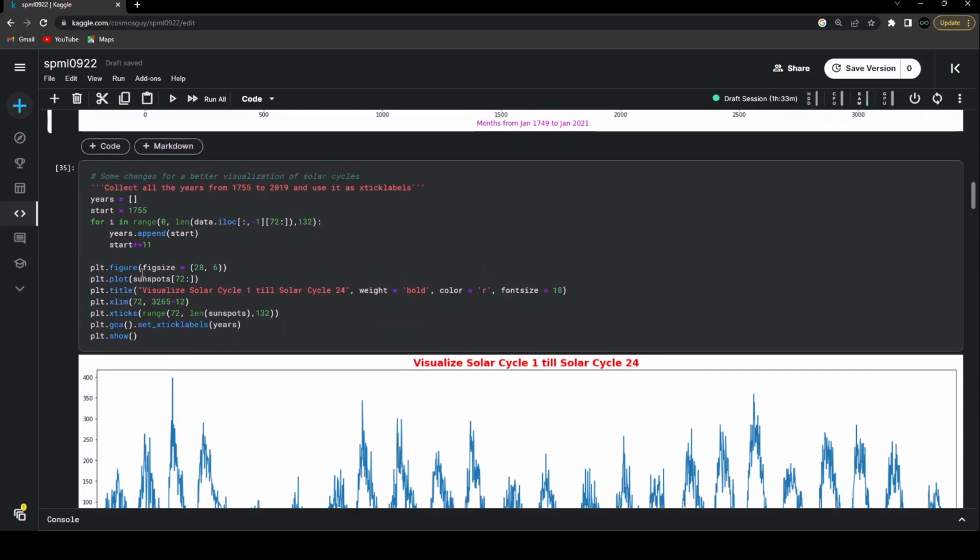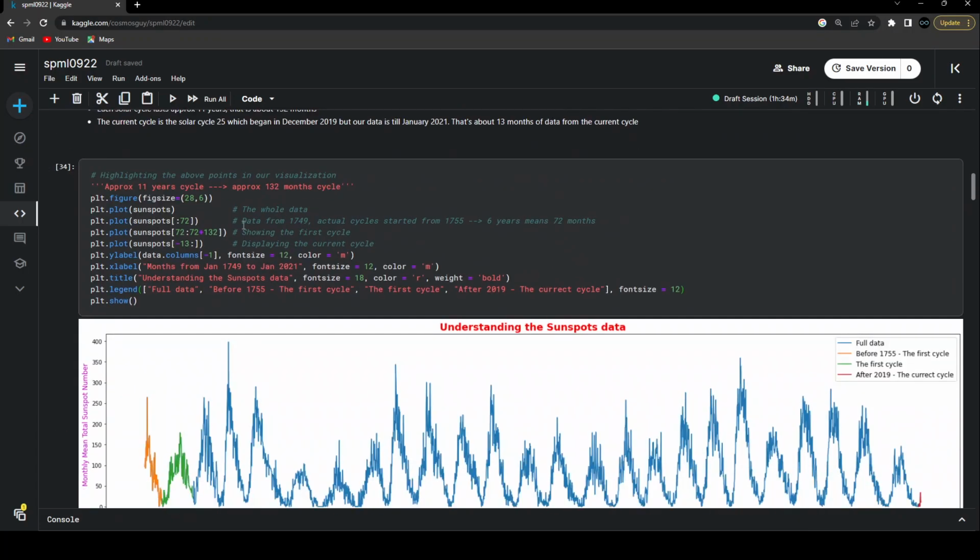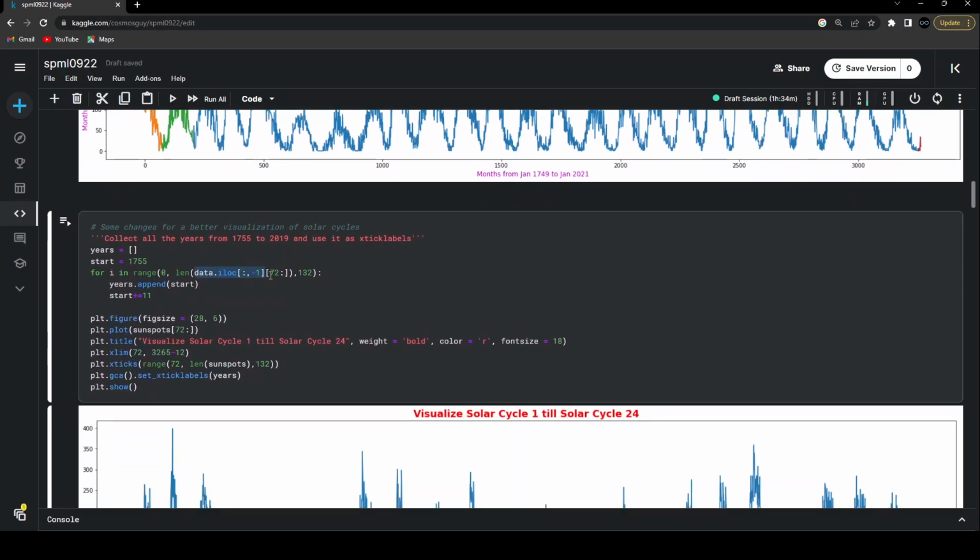But how have I done it? What I'm doing over here is, I'm starting by creating an empty list for years and creating the starting point. And then I'm using my for loop, and I'm saying that for i in the range starting from the 0 point, and then I'm taking the length of the data from the location. So this is nothing but this sunspot data. Okay, if we want, we can directly use the sunspots, because that's exactly the sunspots that we had extracted. It's just that in order to code it very quickly, I've used the same thing.